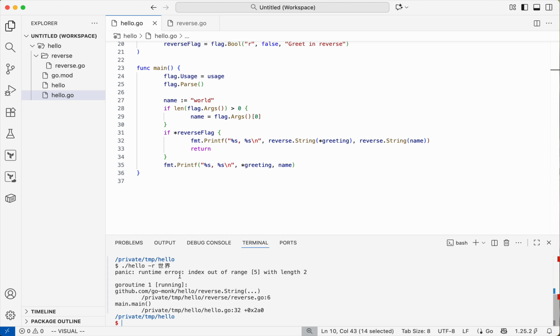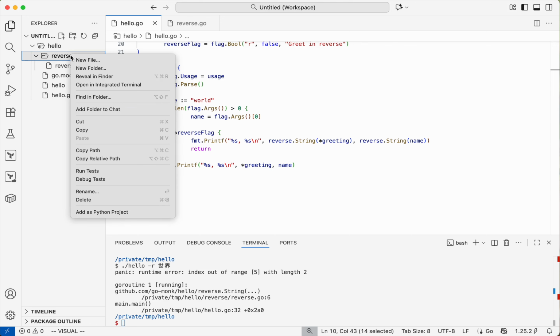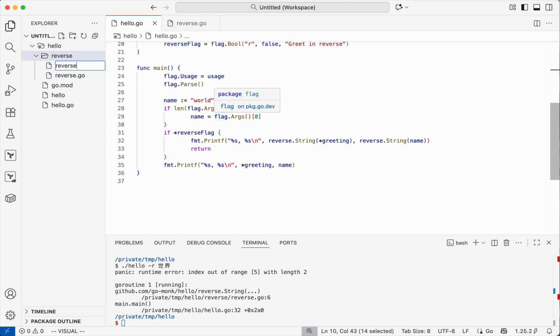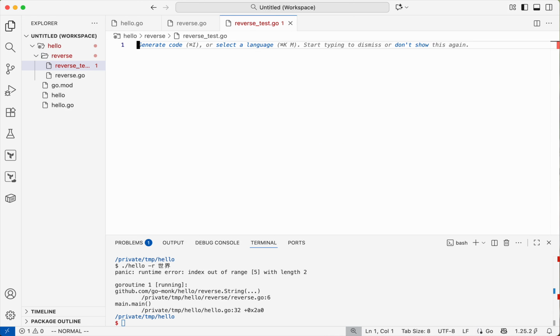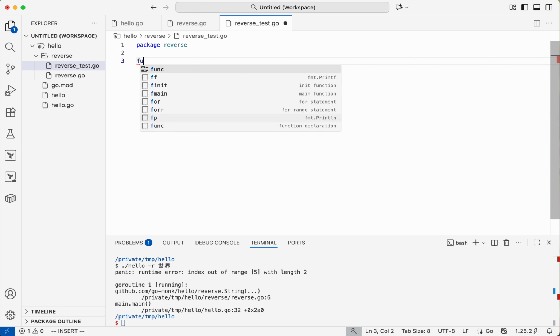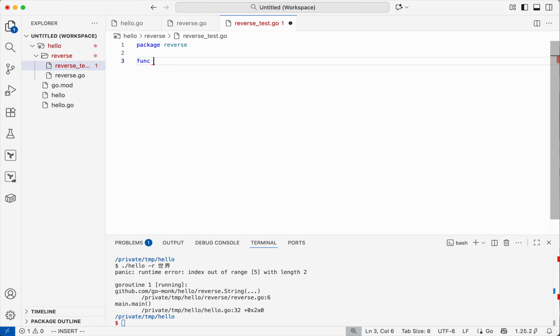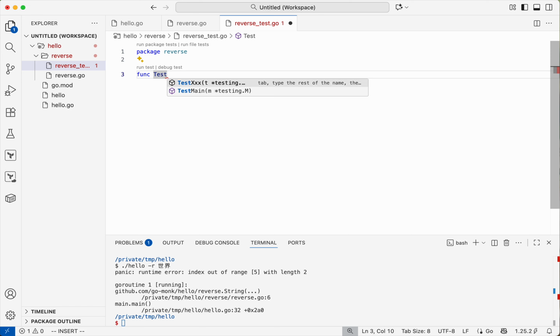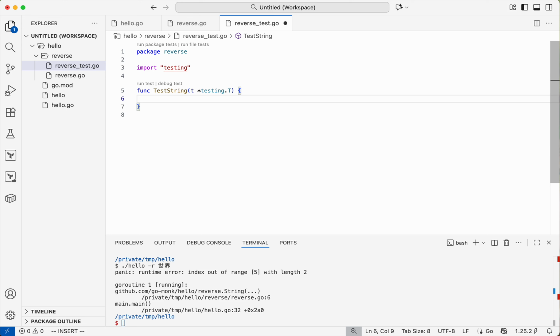Before trying to fix the error, let's write a test. reverse_test.go, package reverse, so it's the same package. And the way we write tests in Go is we do Test and then some description of the test, for example, the function name we are testing. And we need to use this as the argument. It's a standard library package called testing.